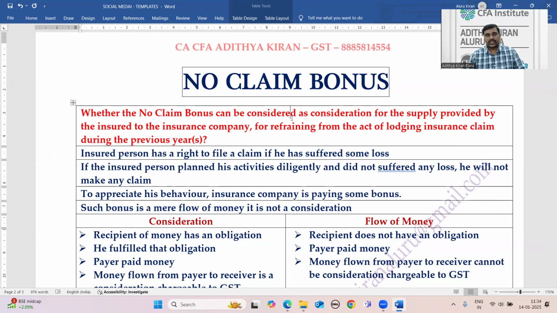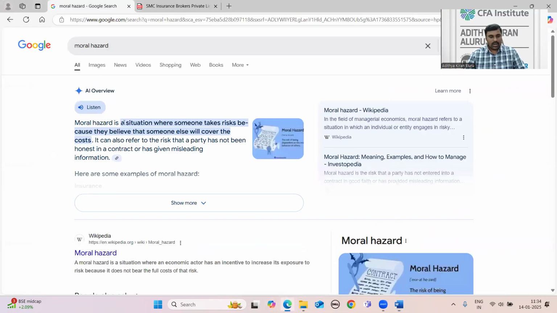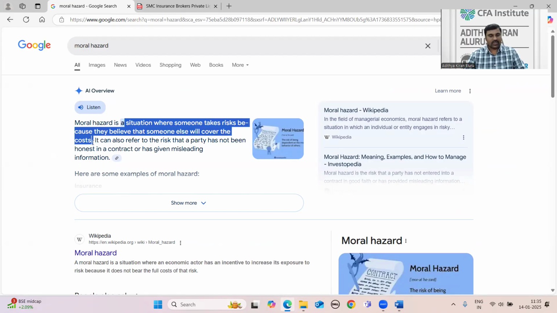In insurance, there is a concept called moral hazard. What is meant by moral hazard? Have a look at the meaning given in Google: moral hazard is a situation where someone takes risk because they believe that someone else will cover the cost. This is a negligent behavior of the policy holders, also known as the insured.